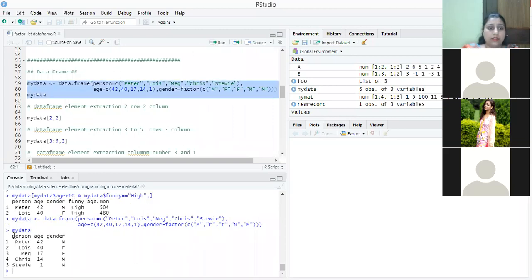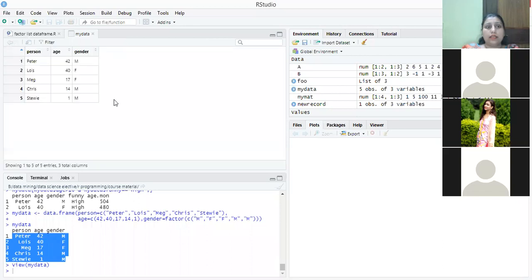You can see in the console window that the data set is present, and the name is my data, where the name of the person, the age, and the gender are there. The three columns of records are present. You can see it here also.